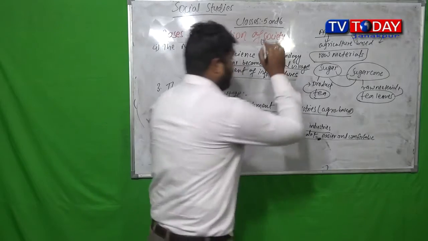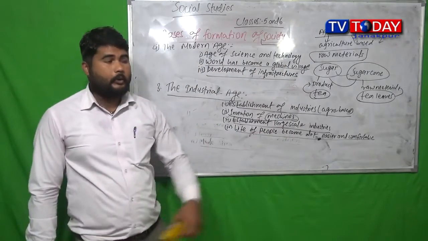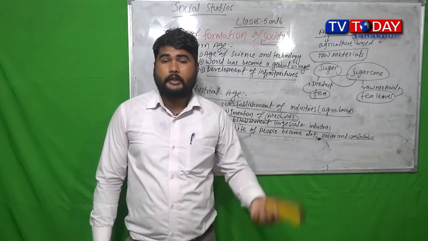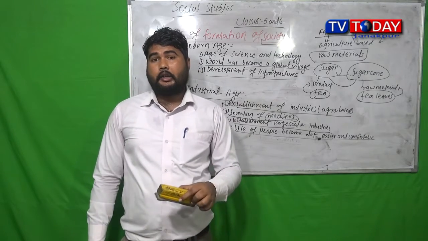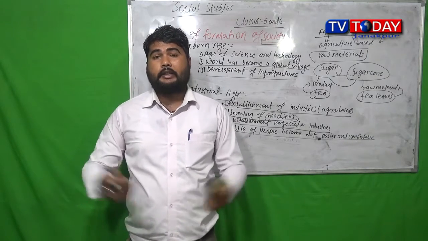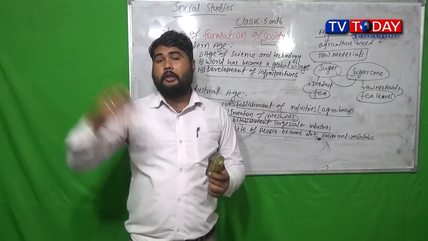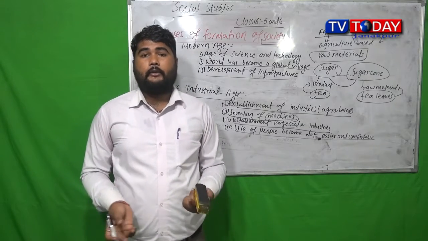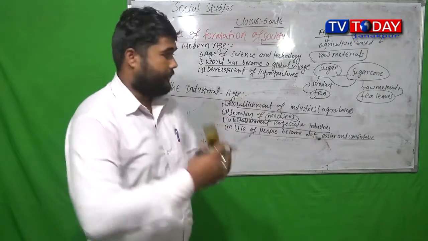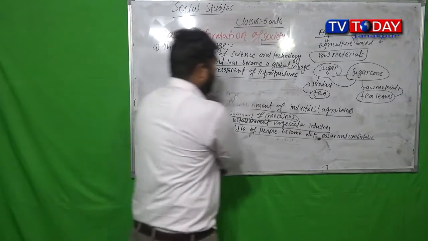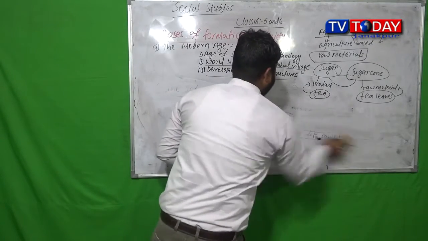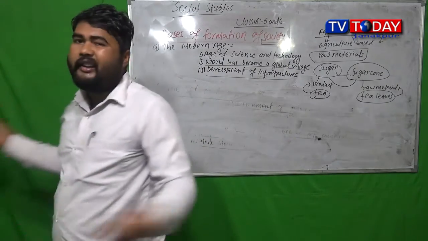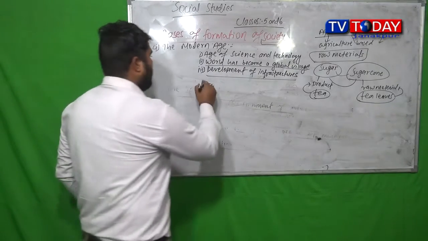A lot of infrastructure development occurred: roadways, railways, highways, electricity, communication, transportation, drinking water. These things became very fast in society, and the good state of these conditions made our life a lot easier. And at last we'll read about the basis of formation of society, the factors needed for the formation of society.